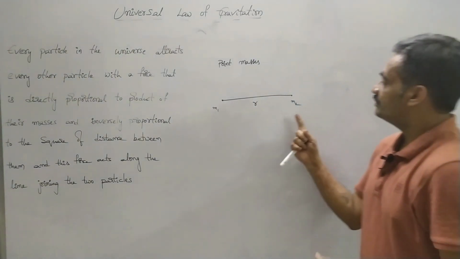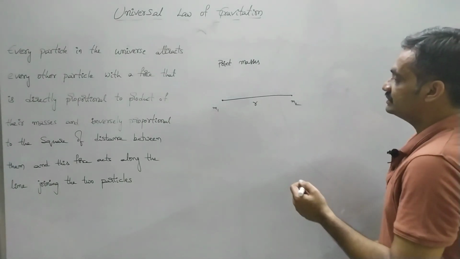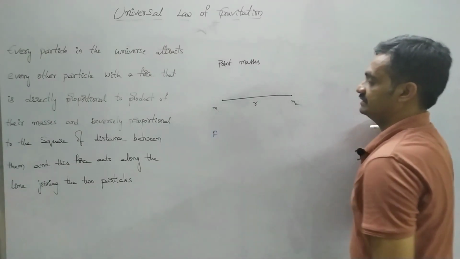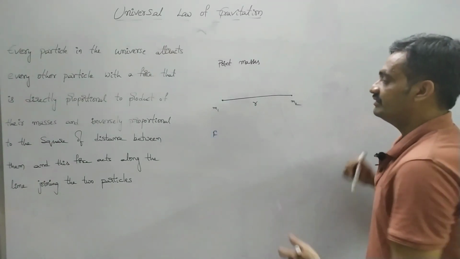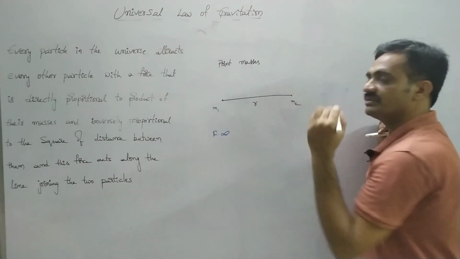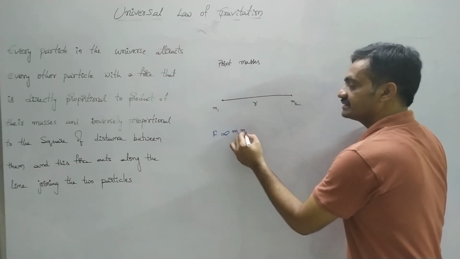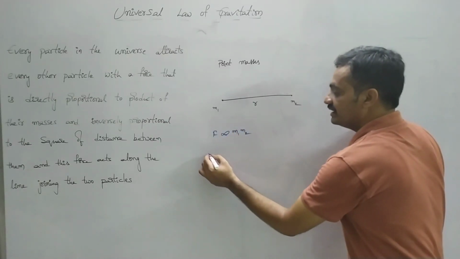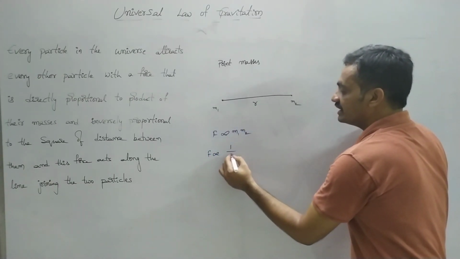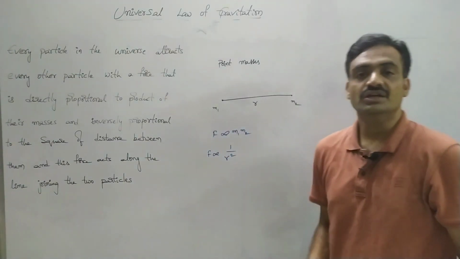Then these two point masses experience a force, and this force is represented as the force of attraction. The force of attraction between these two bodies is directly proportional to the product of the masses and inversely proportional to the square of the distance between the two masses.